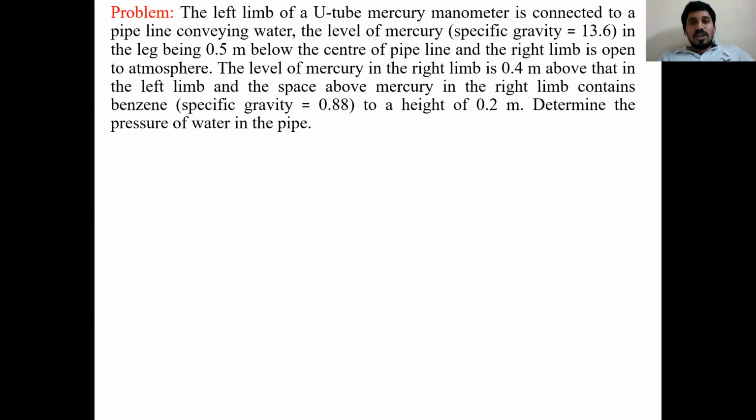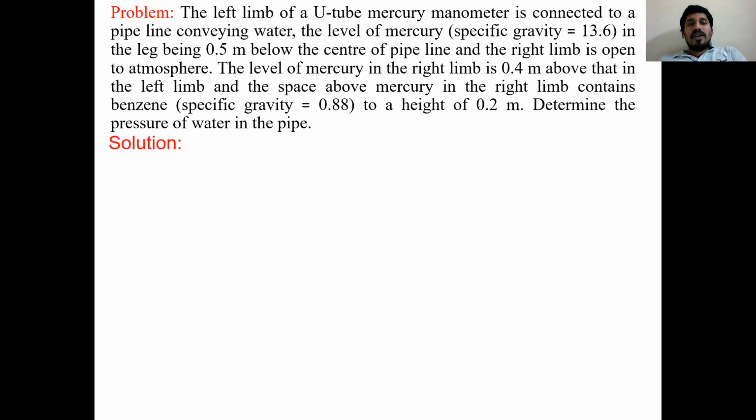The space above mercury in the right limb contains benzene, up to a height of 0.2 meters over the mercury level. Determine the pressure of water in the pipeline. He's asking the pressure in the pipeline.